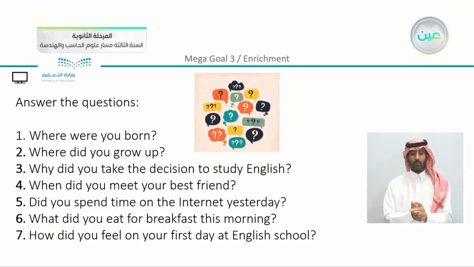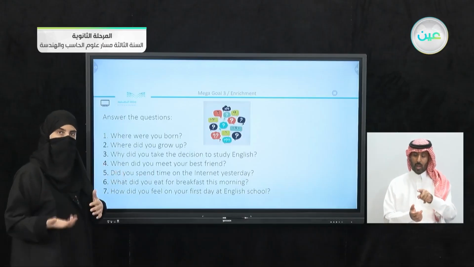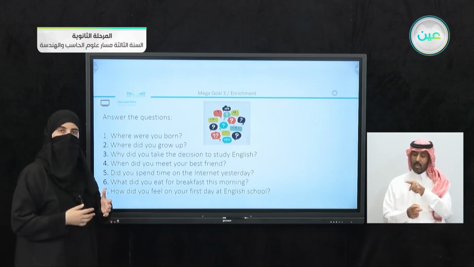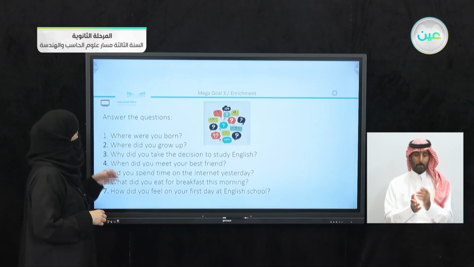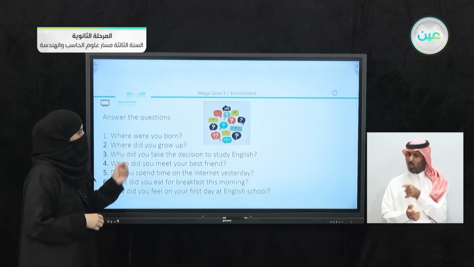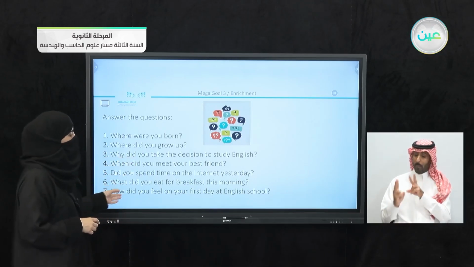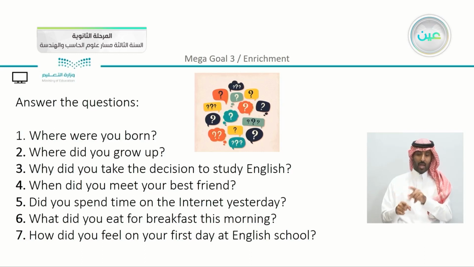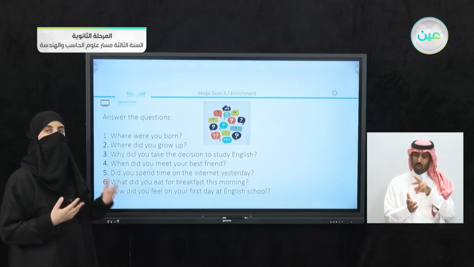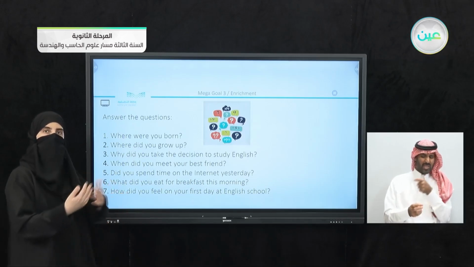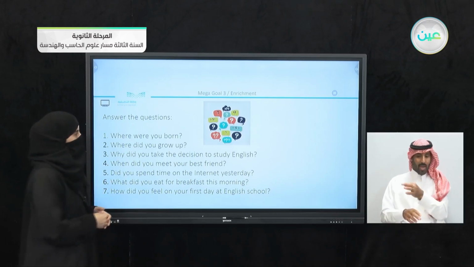Now, there are different questions that you can apply here. This is just for you to practice with a classmate. We have, for example, where were you born? Or when did you meet your best friend? Or how did you feel on your first day at English school? So here there are different questions. You must know the difference between each information question, and you can just exchange the roles.